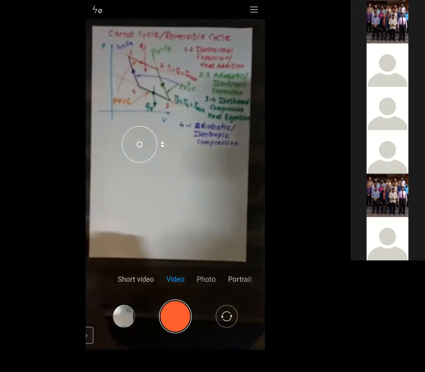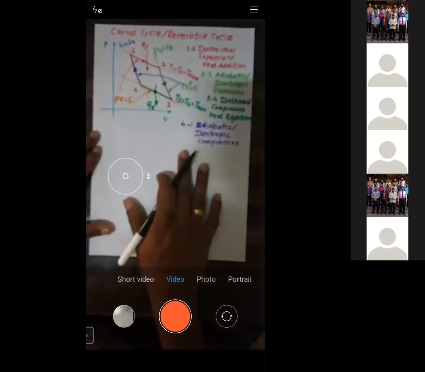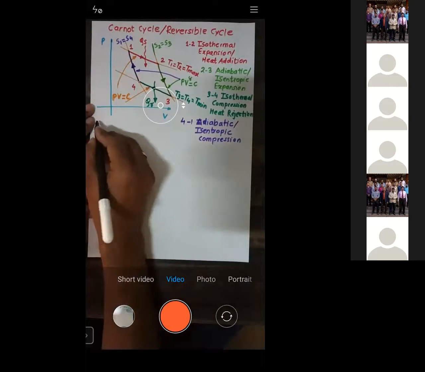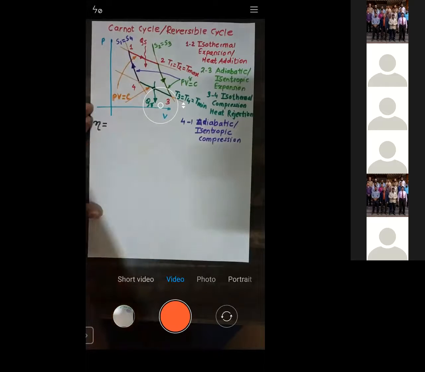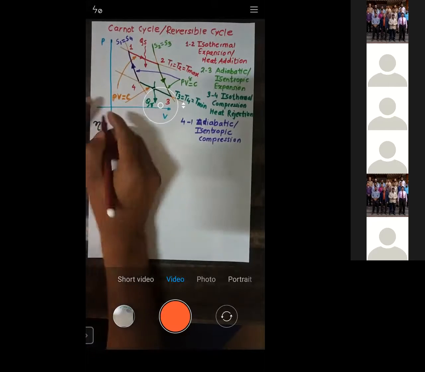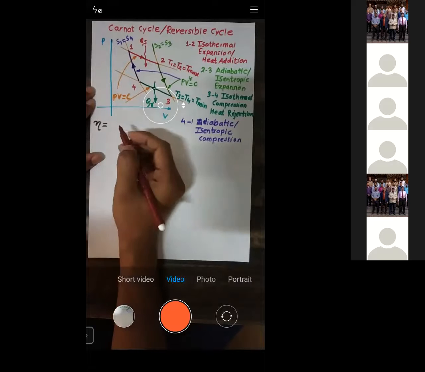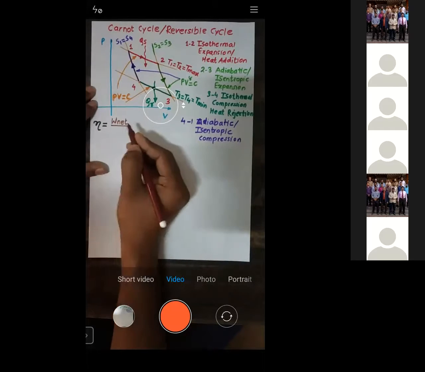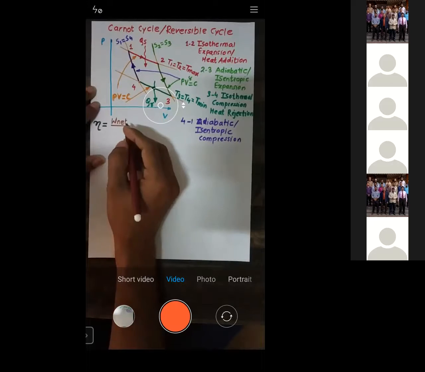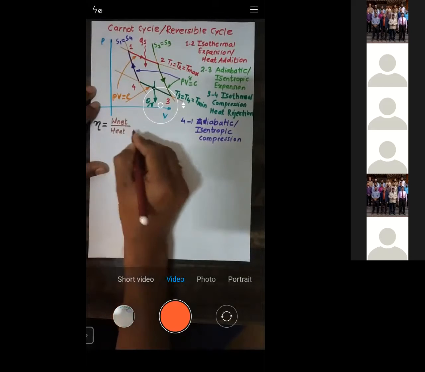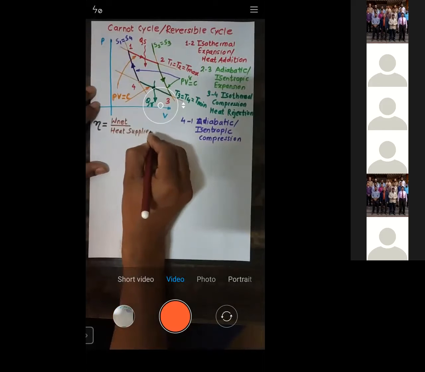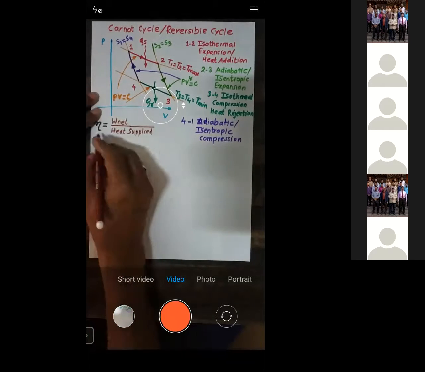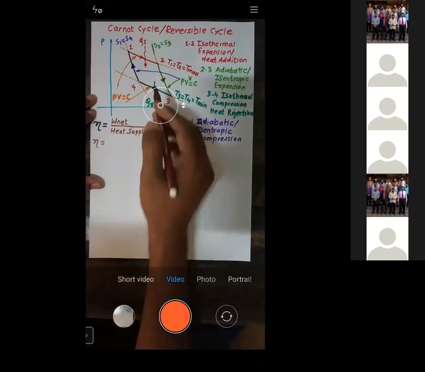We are supposed to calculate the efficiency of the cycle, so let us calculate that. How to calculate efficiency? What is the output you got upon what input is provided? Efficiency is the ratio of net work done upon heat supplied. This is the output, this is the input. So I will write down efficiency is equal to...